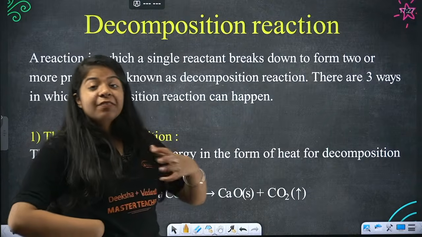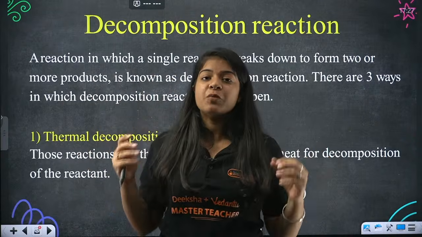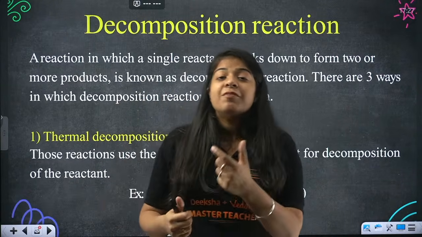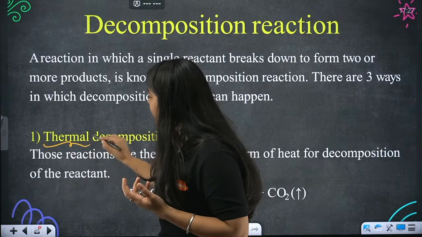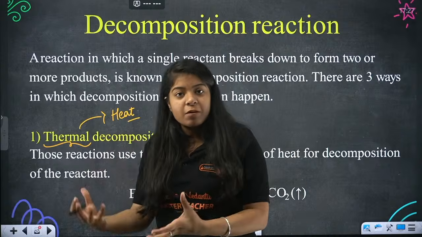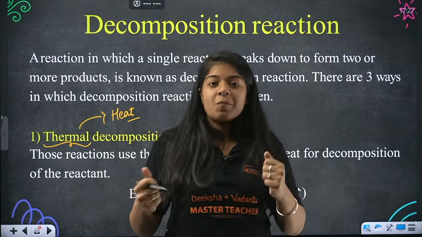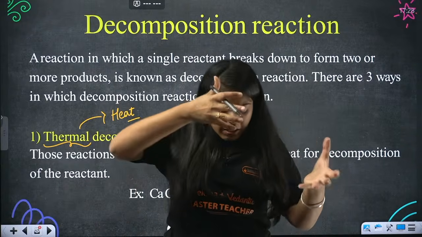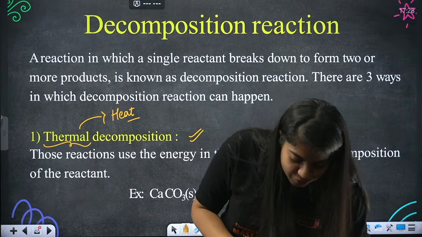Now, there are different kinds of processes in which we can break down our reactant, a single particular solution or solid. First, beta, is thermal decomposition. Whenever you see thermal, it means heat. We use thermal heaters, we use thermos. What are all these used in winter? To keep us warm, to keep the water warm, to keep our room warm. So the word thermal is related to heat. The three types are thermal, electrolytic and photochemical decomposition.